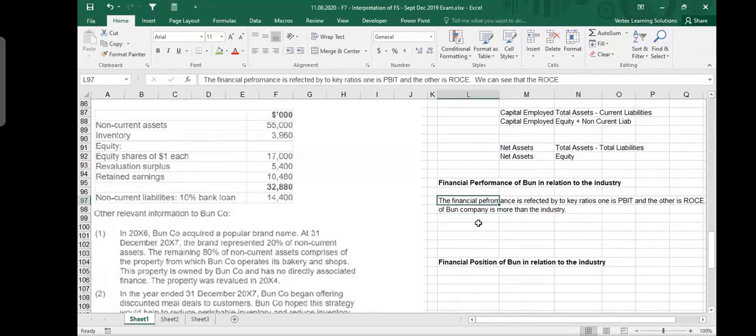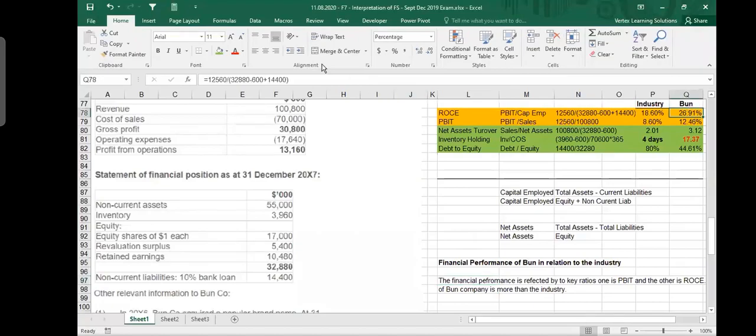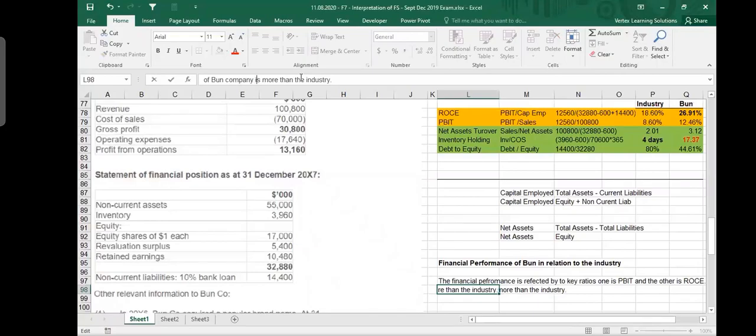I see that. Where's the one company? How much is it more? And then you say, please go and read back from there. Why should I read back from there? Can you not write it? Please write it: the ROCE of one company is 26.91%, and the industry average is 18.6%, okay? So how much is it more? The difference is about 9, which is approximately 30% more than the market average.